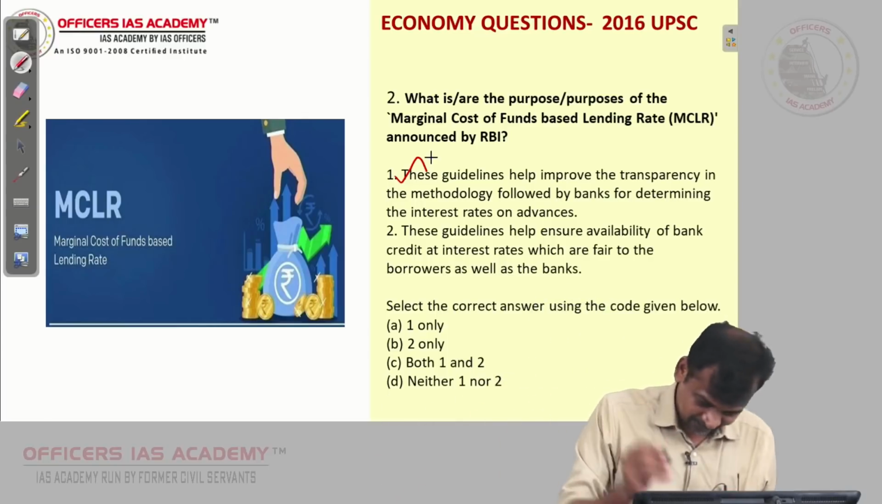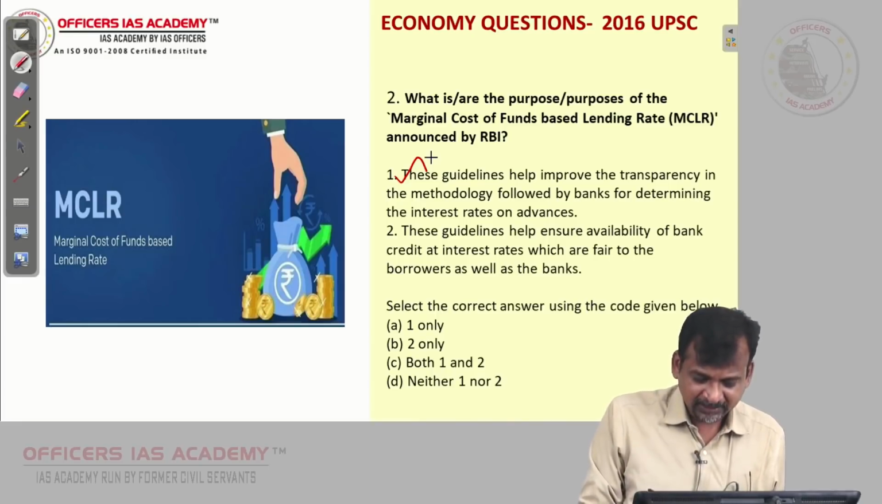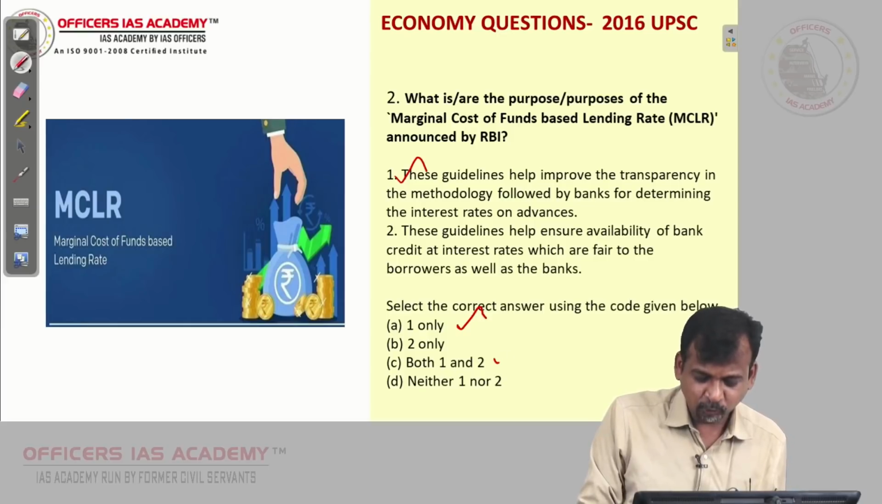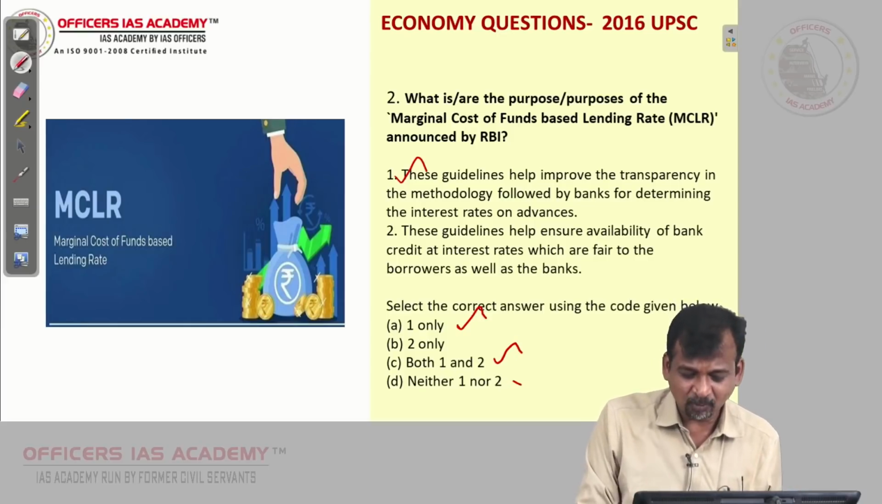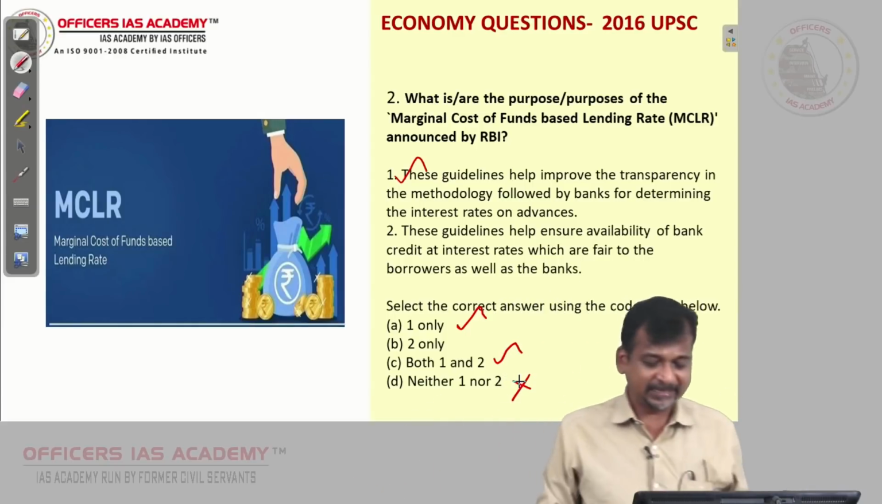So this is okay, one is there. So if one is there, immediately I know either this should be the answer or both 1 and 2 should be the answer. Definitely neither 1 nor 2 is not the answer, because 1 is sure. Now let me go to the second.